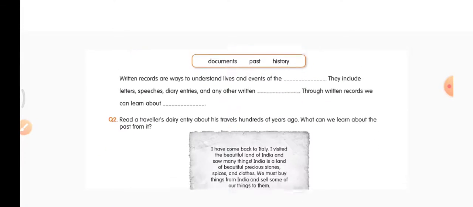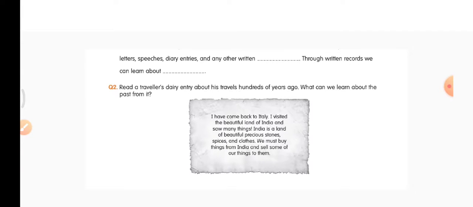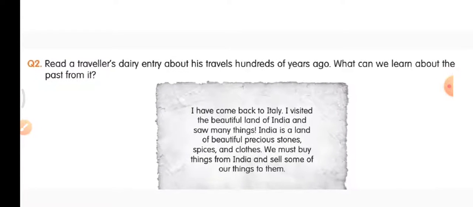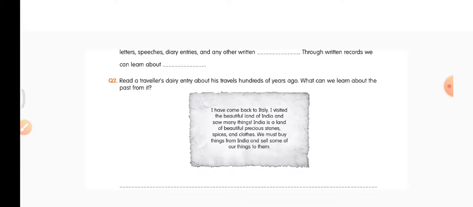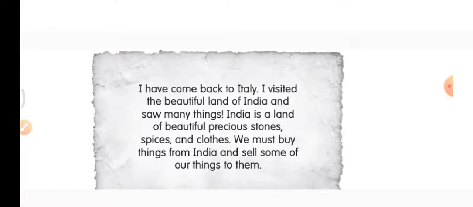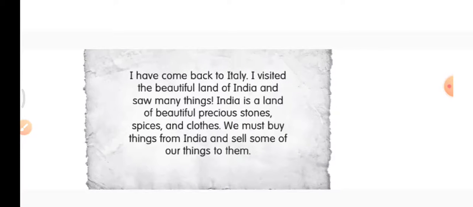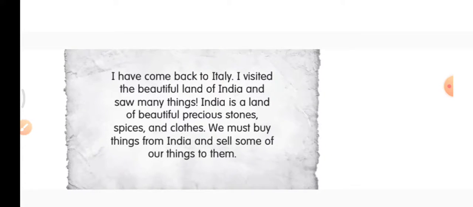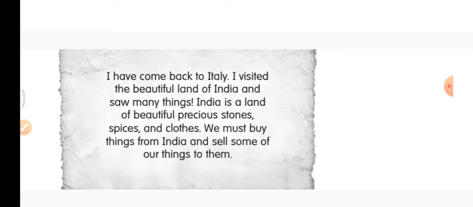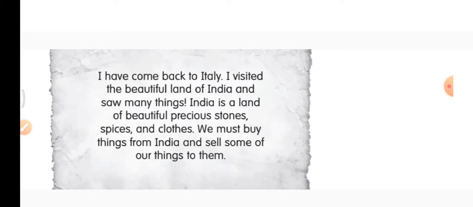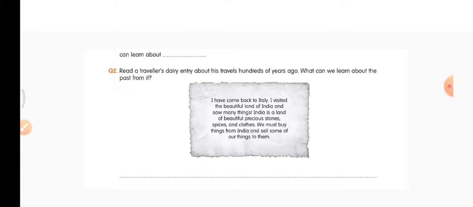Now, second question: read a traveler's diary entry about the travels hundreds of years ago. What can we learn about the past from it? The travelers who move from one country to another, after they visit a country, they write about that country. It is such a kind of letter. I have come back to Italy. I visited the beautiful land of India and saw many things. India is a land of beautiful precious stones, spices, and clothes. We must buy things from India and sell some of our things to them.